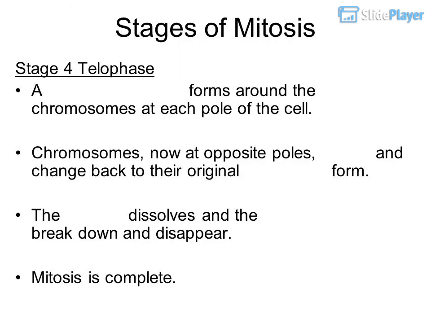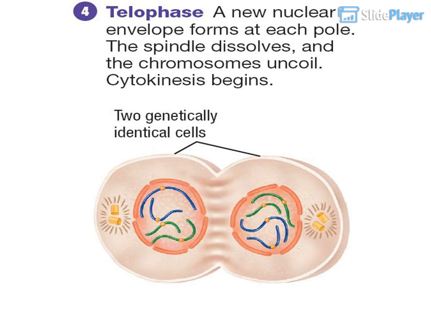Stages of mitosis. Stage 4: telophase. A nuclear envelope forms around the chromosomes at each pole of the cell. Chromosomes, now at opposite poles, uncoil and change back to their original chromatin form. The spindle dissolves and the spindle fibers break down and disappear. Mitosis is complete.